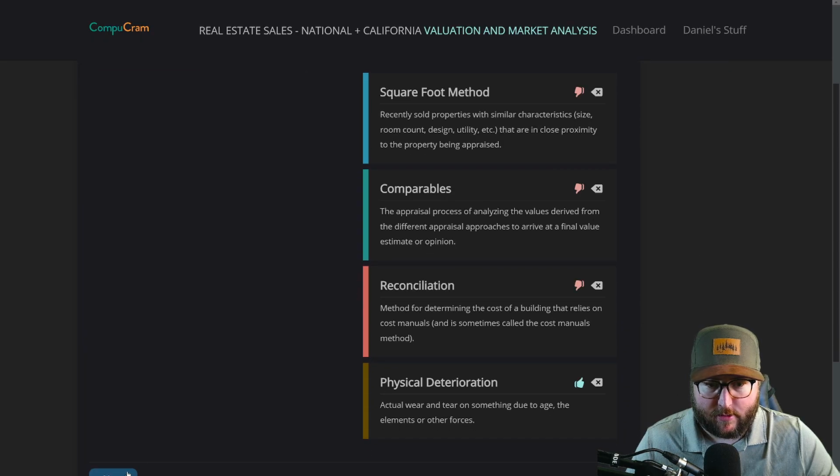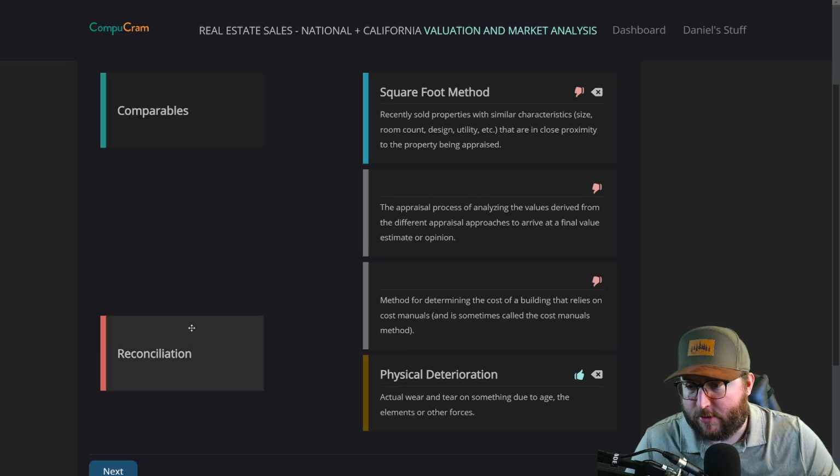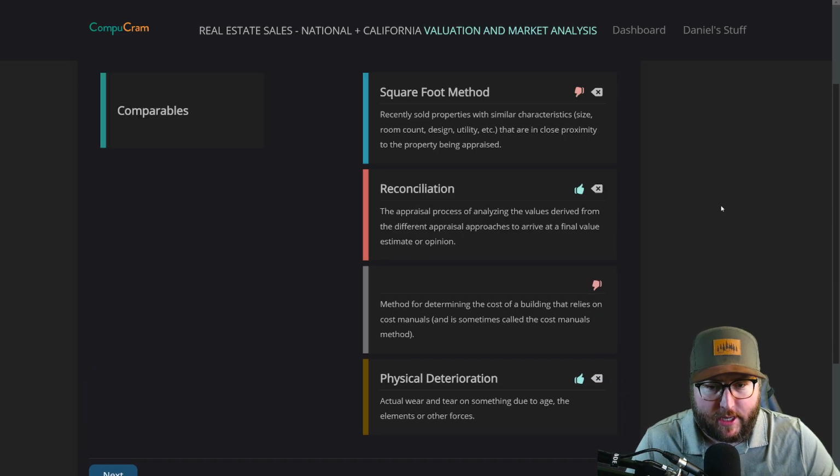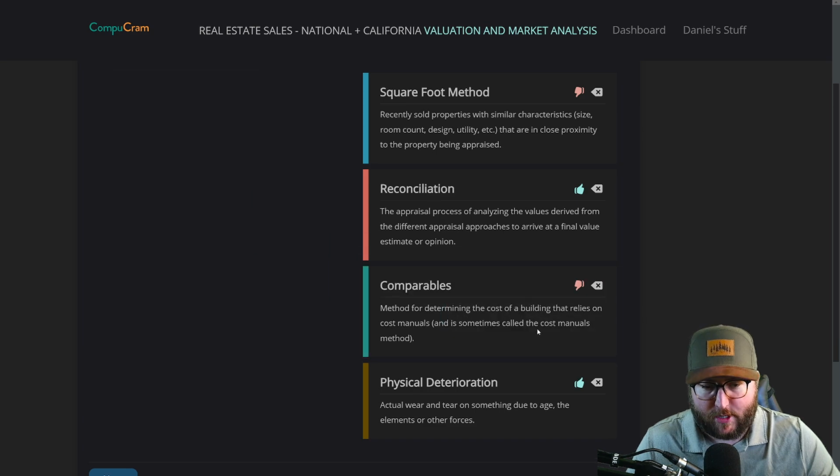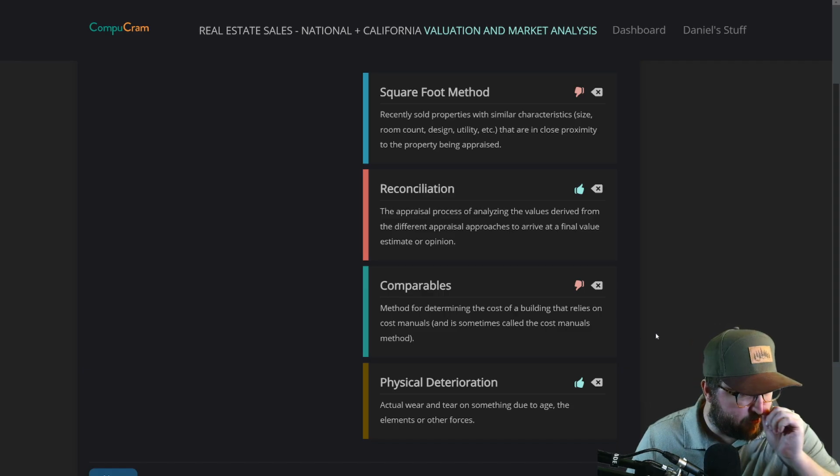We'll check it. Yeah, okay. These got switched. So let's go over it real quick again. Reconciliation is the appraisal process of analyzing the values derived from different appraisal approaches to arrive at a final value, estimate, or opinion. That's reconciliation. Comparables is sometimes called the cost manuals method, determining the cost of building that relies on cost manuals.